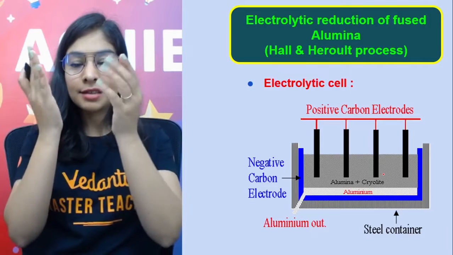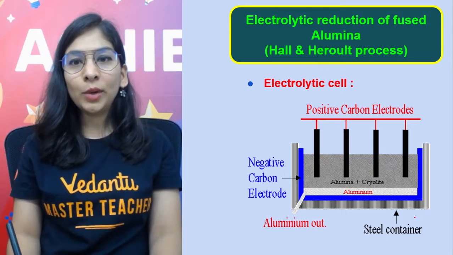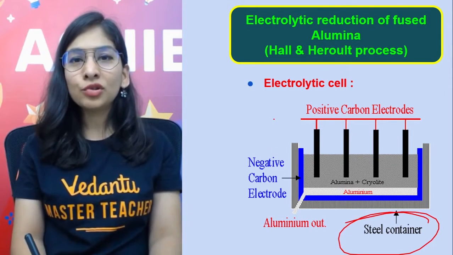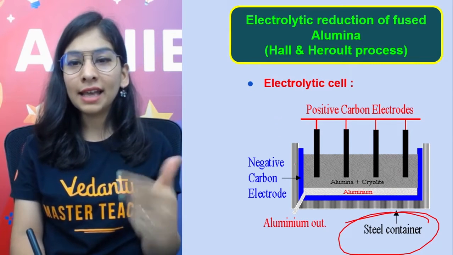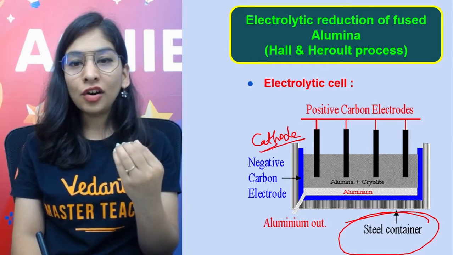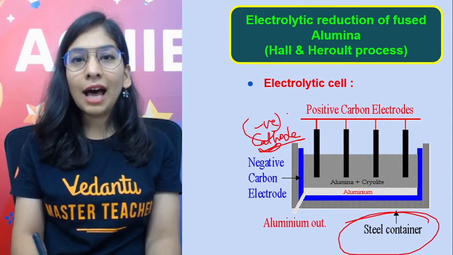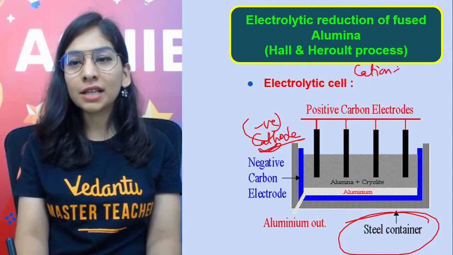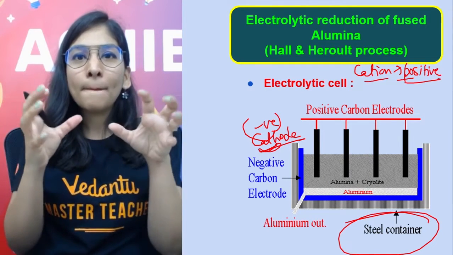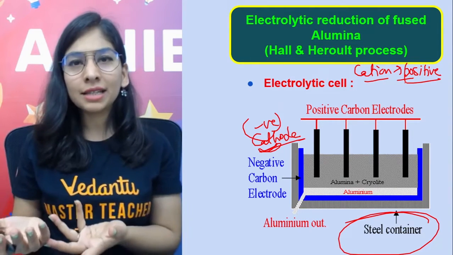And how will we do that? Let's understand that this is the tank we are going to use. That's called an electrolytic tank, and we are going to use a steel container only, because that's not going to affect it. Now we generally use cathode and anode in electrolysis. Cathode is the negative terminal. Why? Cathode attracts cations. Cat, attract cation, means it attracts positive. So this is negative. How do we know that a cation is positive? A small trick. I know that you know it, you're ICSE students though. Cat has paws, meaning cation is positive. So anion is negative.